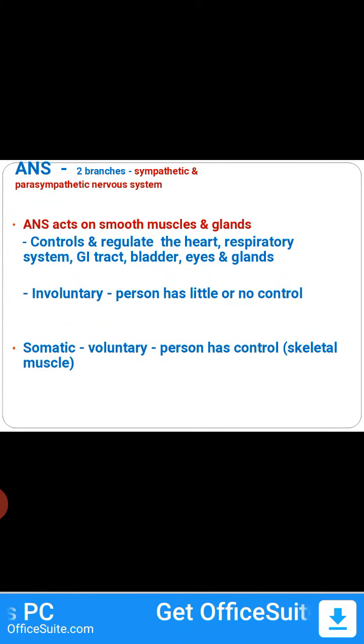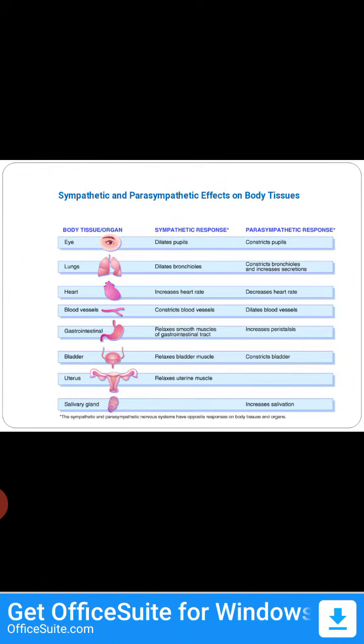It acts on smooth muscle and glands. It controls and regulates the heart, respiratory system, GI tract, bladder, eyes and glands. It's involuntary in nature; the person does not have any control. Somatic is voluntary in nature, and persons have control. Mainly its innervation is on the skeletal muscle.